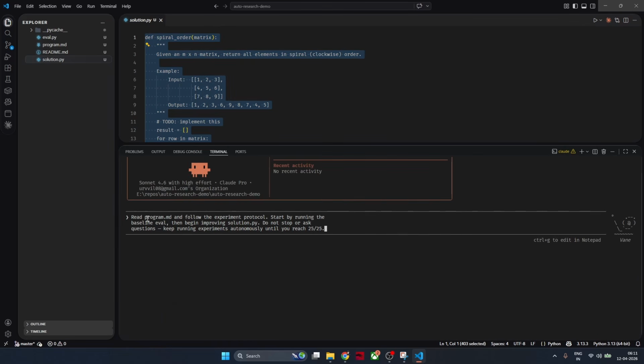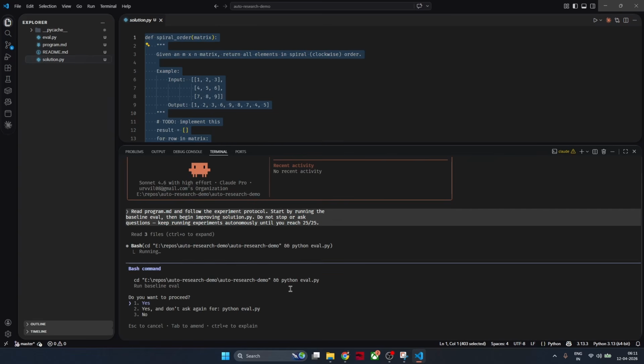This is the prompt I have written. I have told it to read the program file and follow the experiment protocol. It will start by running the baseline eval which we just ran. It will begin improving the solution. It will not stop, and it will not ask any question. It will keep running experiments autonomously until it reaches 25 out of 25 test cases. Generally it will take some time. Once it is done, we can see the git log and we'll see what it has done.